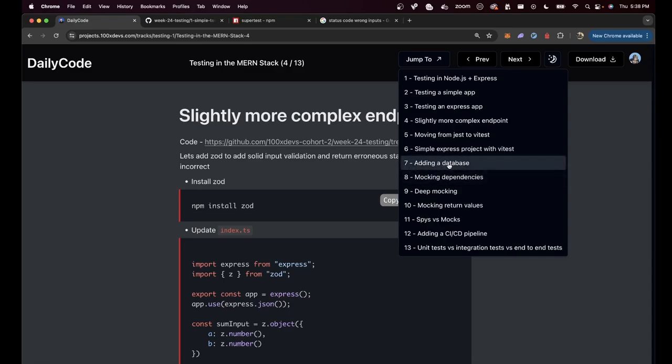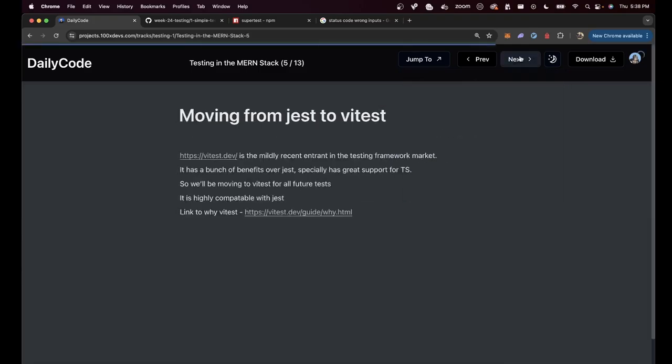This is where things get complex. This is where you need to understand about mocking as well as spying. Let's get into that next. Let's understand first, how can you move from Jest to Vitest? Do you even need to move from Jest to Vitest? Answer is no. Vitest provides you the same things that Jest does.